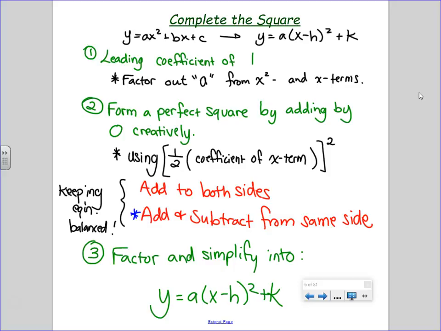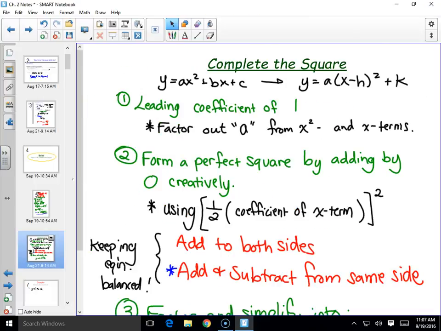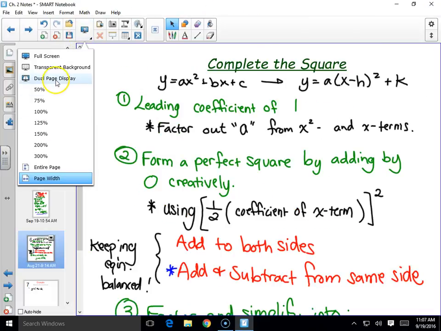Some of us need to work on the basics. And so I'm trying to work on that with quadratics today. And one of the basics is factoring. And one of the basics is completing the square. Alright, now I'm actually going to leave this up here. I'm going to dual screen it so we can see this at the same time as we see an example.